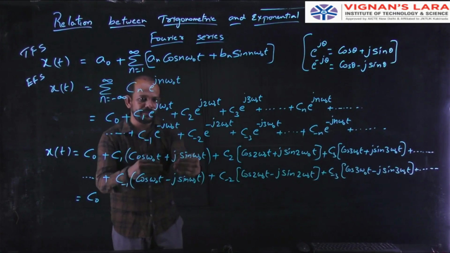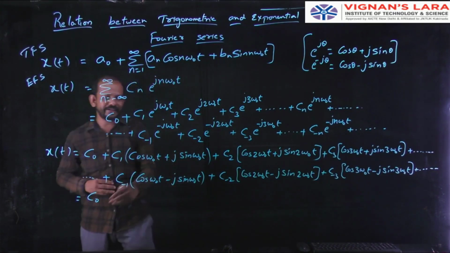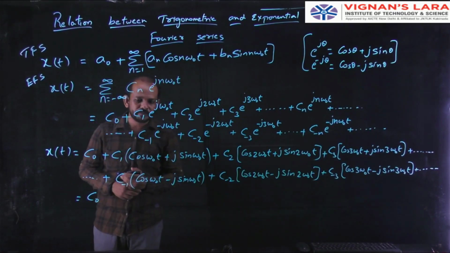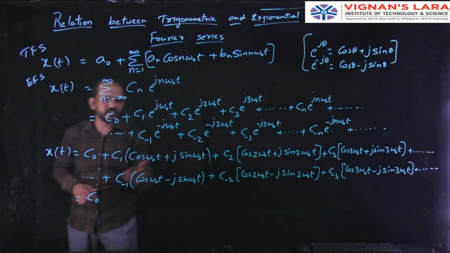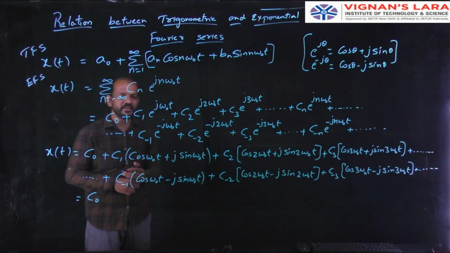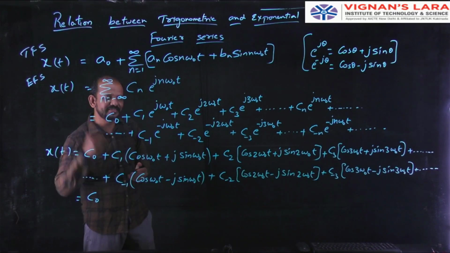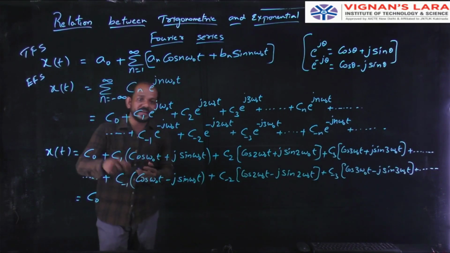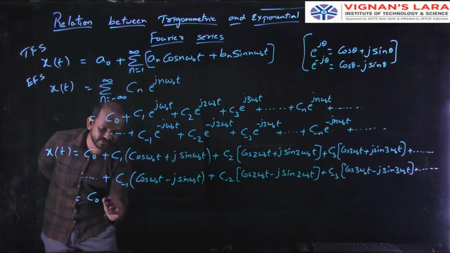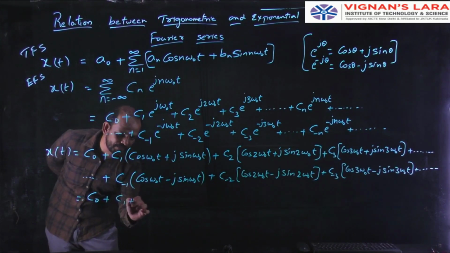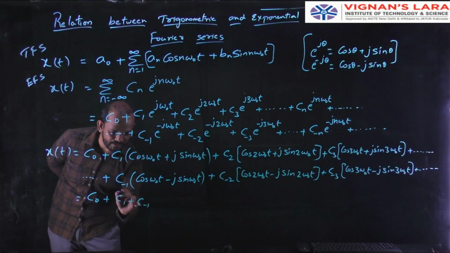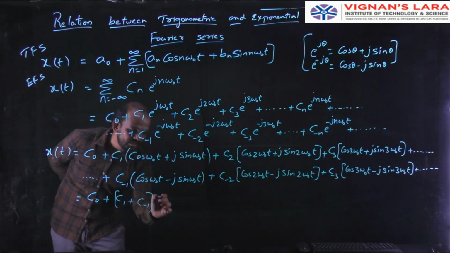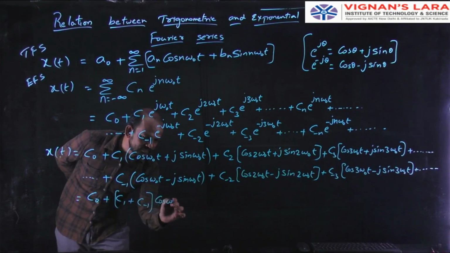If you compare these two, I can take this cos omega naught t as common. So what will we get? C1 plus C minus 1 for cos omega naught t.